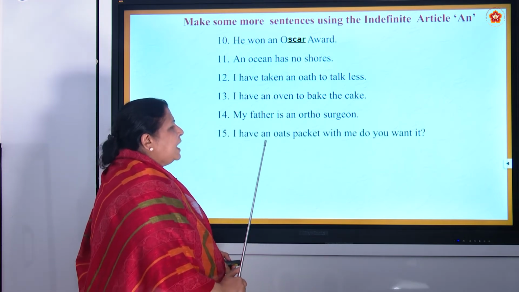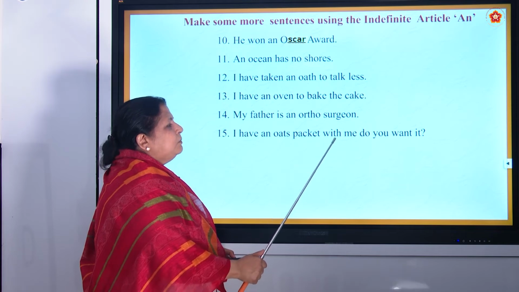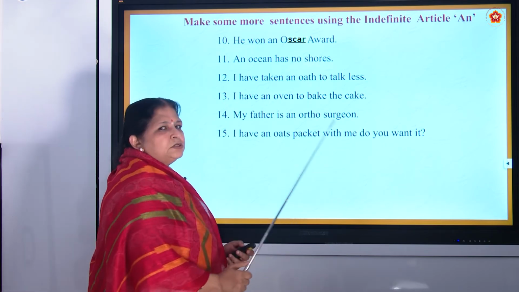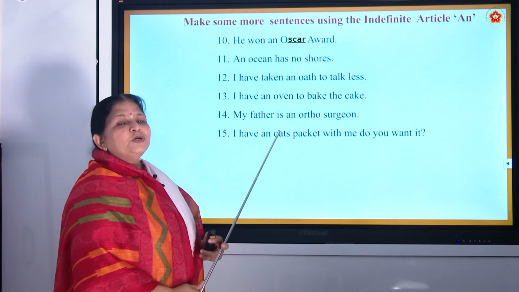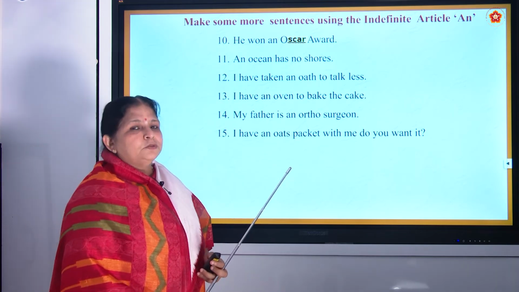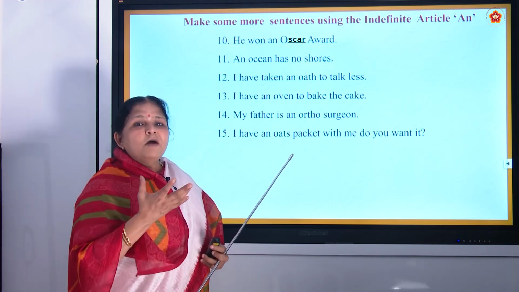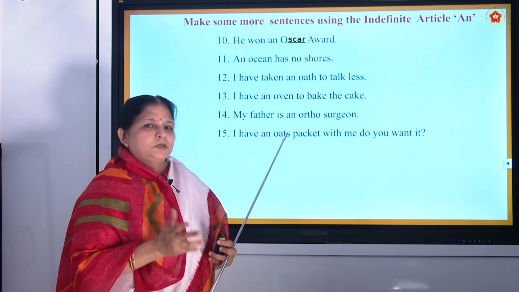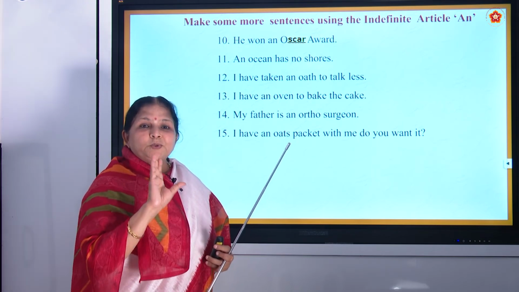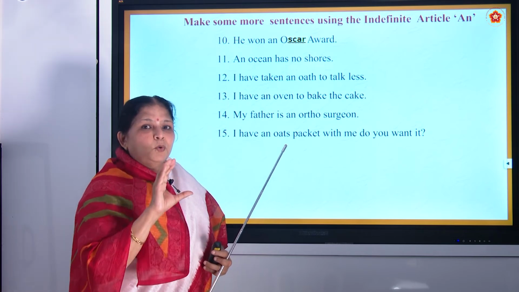I have an oats packet with me. Do you want it? So, now you are on a diet spree, you know. So, you are going to eat only healthy food. So, you are not going to have all these oily dosas and samosas and all. You are going to eat only healthy food like oats, okay?